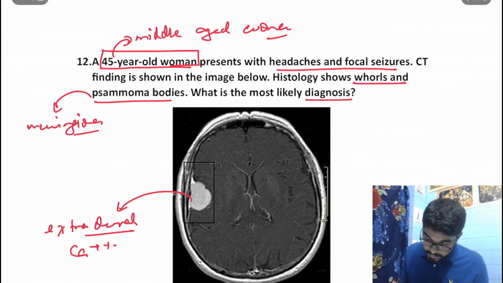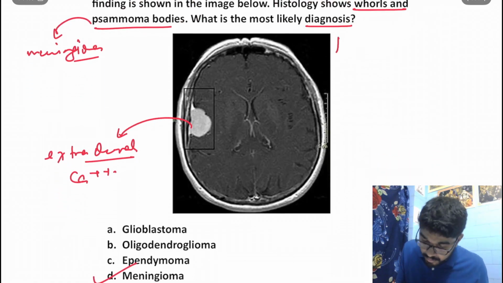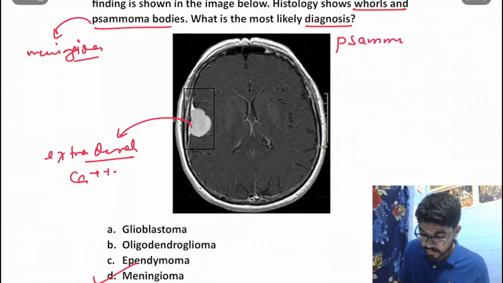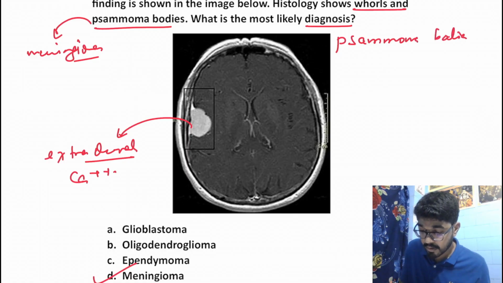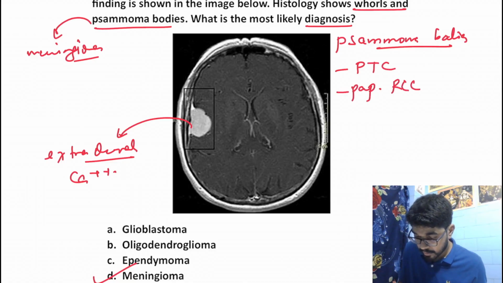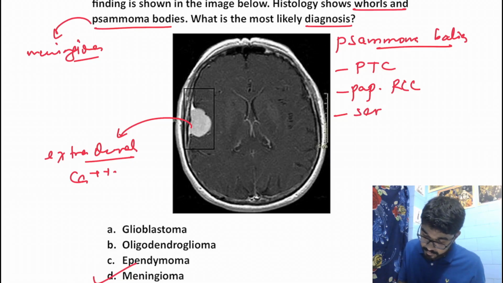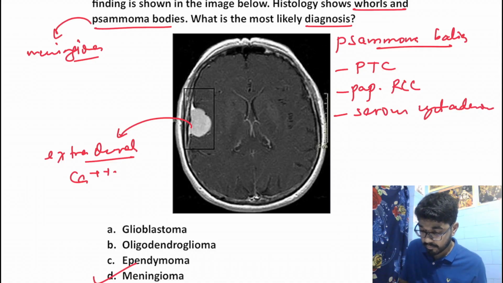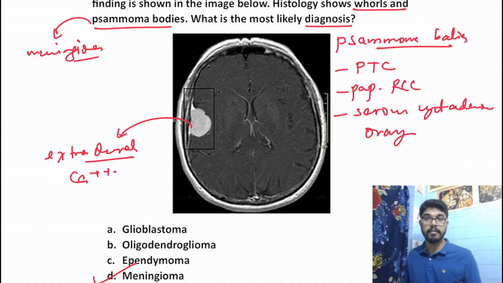Psammoma bodies besides meningioma can also be seen in papillary thyroid cancer, in the papillary variety of renal cell carcinoma, and in serous cystadenoma of the ovary, right?